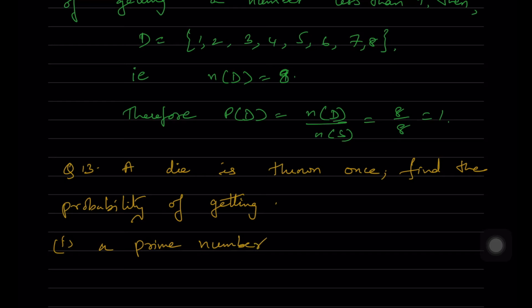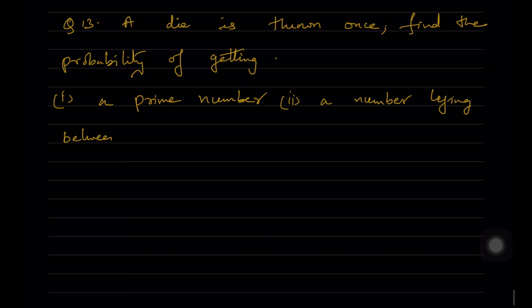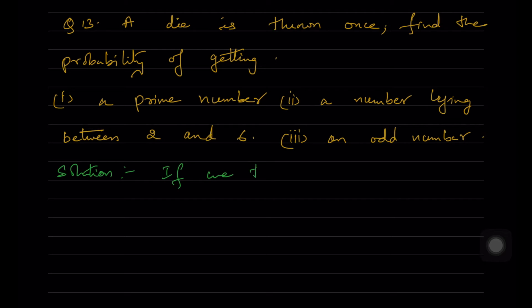So now when a die is thrown, we know what are all the outcomes we are having: 1, 2, 3, 4, 5 and 6. So total number of all possible outcomes is 6. S is equal to 1, 2, 3, 4, 5, 6. N of S is equal to 6.